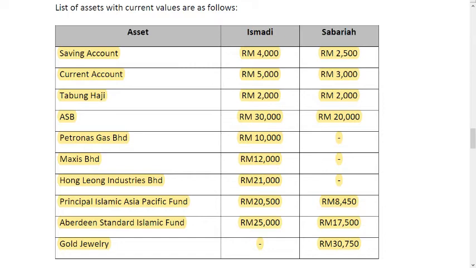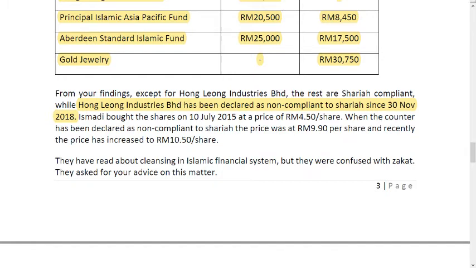Most of the assets are investment assets except for jewelry gold. Jewelry gold seems to be a personal asset as compared to gold bar. Gold bar is an investment asset. You also need to identify whether the assets are Sharia compliant or not. There will be one column on the right hand side of the list stating whether the assets are Sharia compliant or not. So in the paragraph I mentioned which asset is not Sharia compliant. For cleansing of the non-Sharia compliant asset, we will be covering that in the next class.